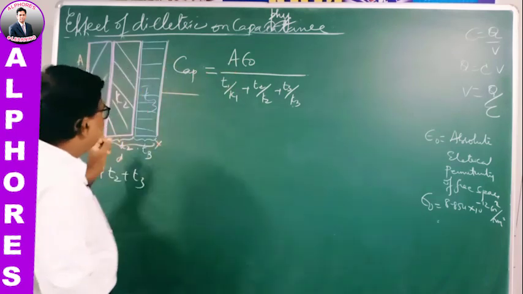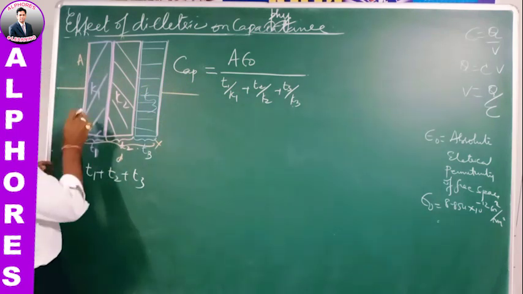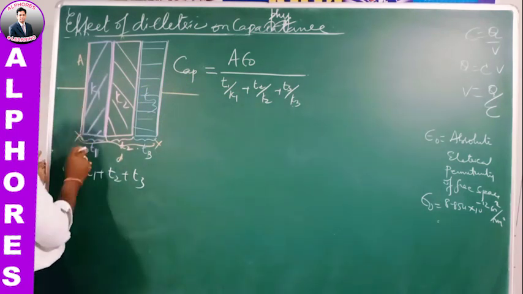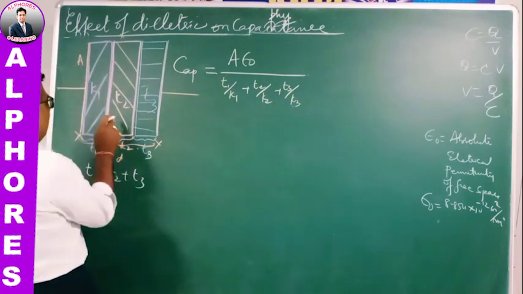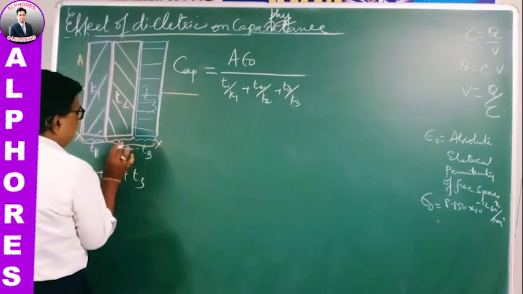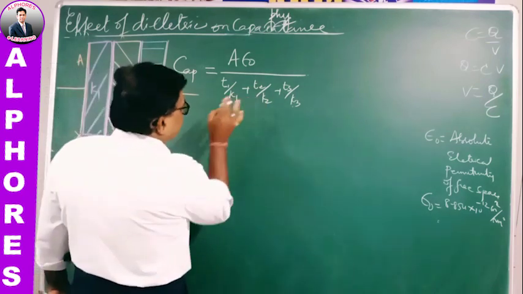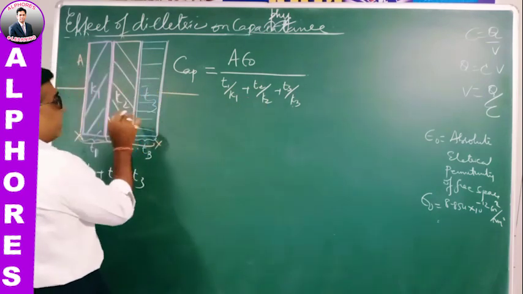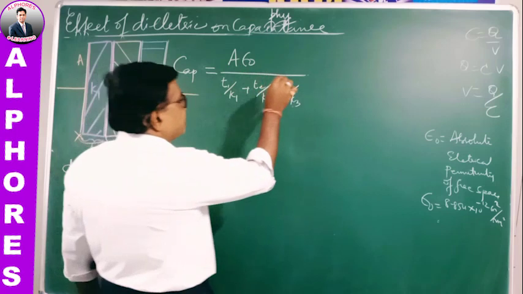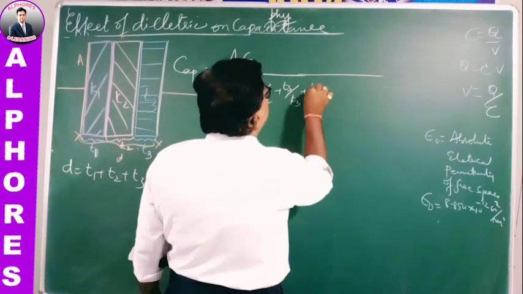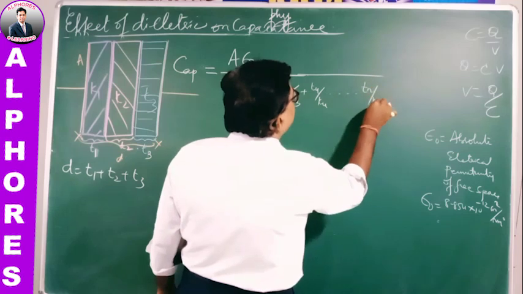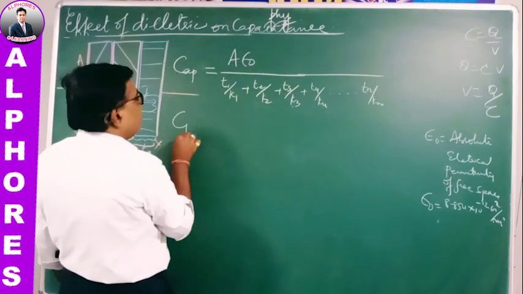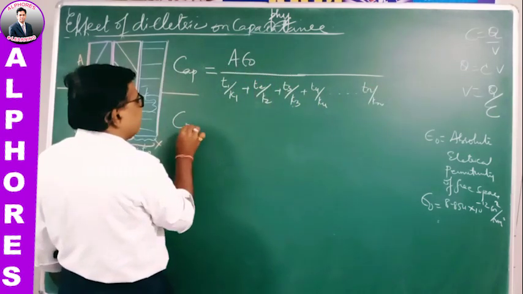The dielectric of constant K1 is of thickness T1, so it is T1 by K1. The second one is of thickness T2 and constant K2, then T3, K3. If there are many such dielectrics, then you can write T4 by K4 up to Tn by Kn.